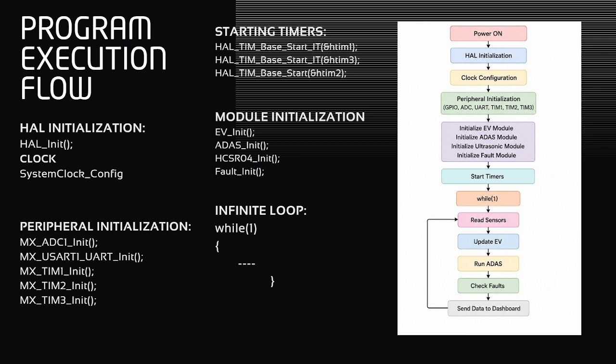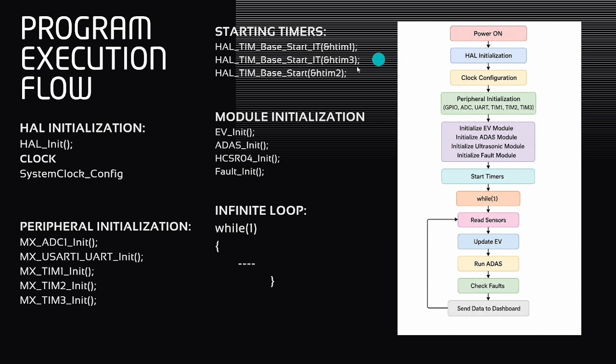Now, I'll explain the implementation of the project. The complete execution of the system starts from the main.c file. The file acts as the central controller of the entire application. Its responsibility is to initialize the microcontroller, configure all peripherals, initialize different software modules, and continuously execute the application.